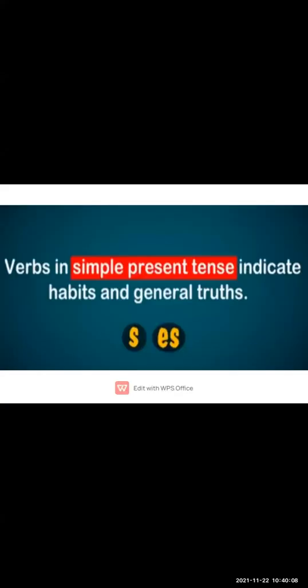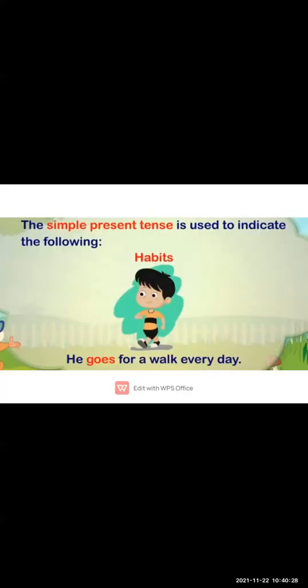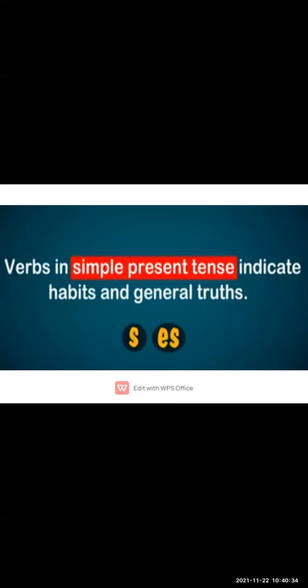First, we will see the simple present tense. Simple present tense indicates habits and general truths. General truths means we are talking about such kinds of events and actions. Sometimes, the main verbs you have to add s or es in the present tense.